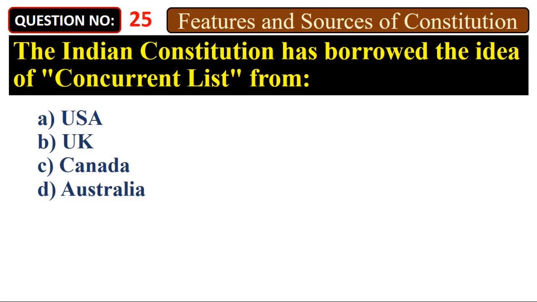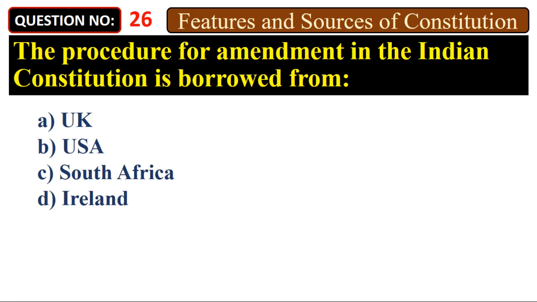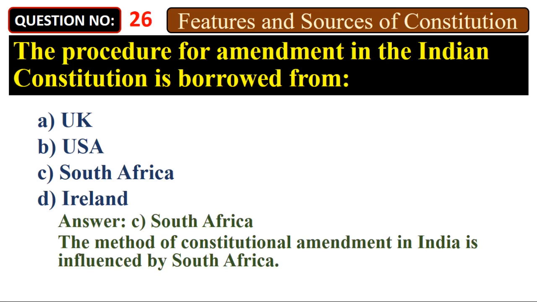USA, B. UK, C. Canada, D. Australia. Answer: D. Australia. The concept of a concurrent list, where both the centre and states can legislate, is taken from Australia. The procedure for amendment in the Indian Constitution is borrowed from A. UK, B. USA, C. South Africa, D. Ireland. Answer: C. South Africa. The method of constitutional amendment in India is influenced by South Africa.